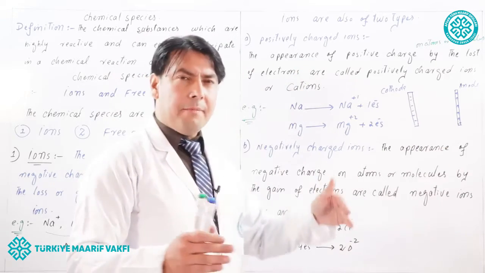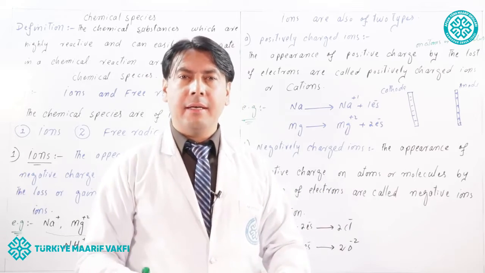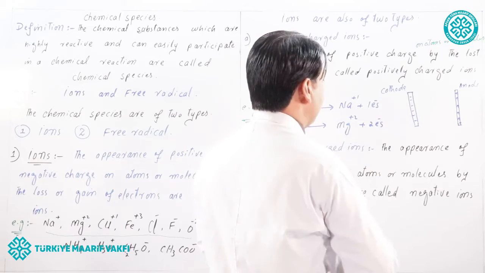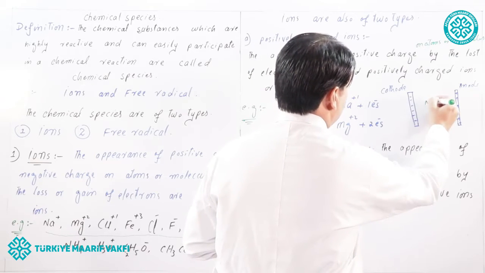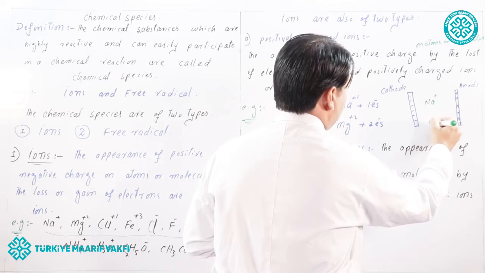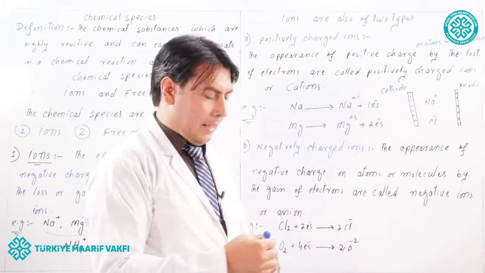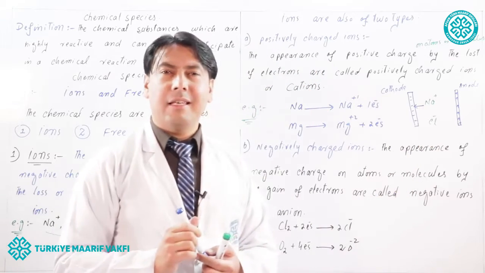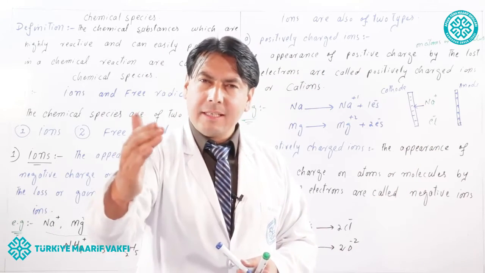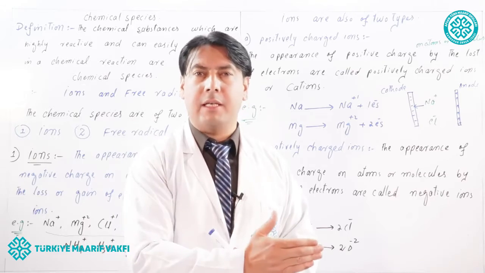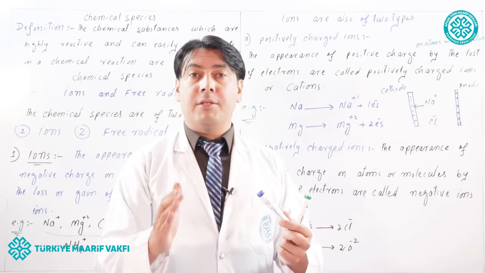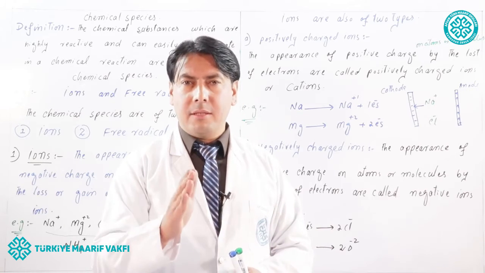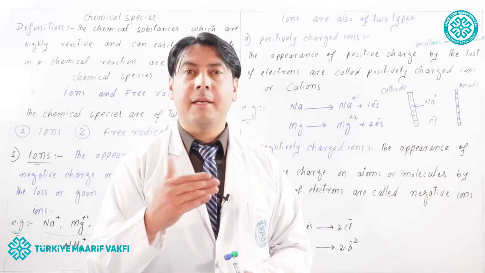So, why do we call the positively charged ion a cation? Because when we dissolve the electrolytes in a battery, the positively charged ions are coming toward the cathode. Therefore, they are called cations. Cation means coming toward cathode. All the positively charged ions are coming toward the cathode. Therefore, the positively charged ions are called cations.